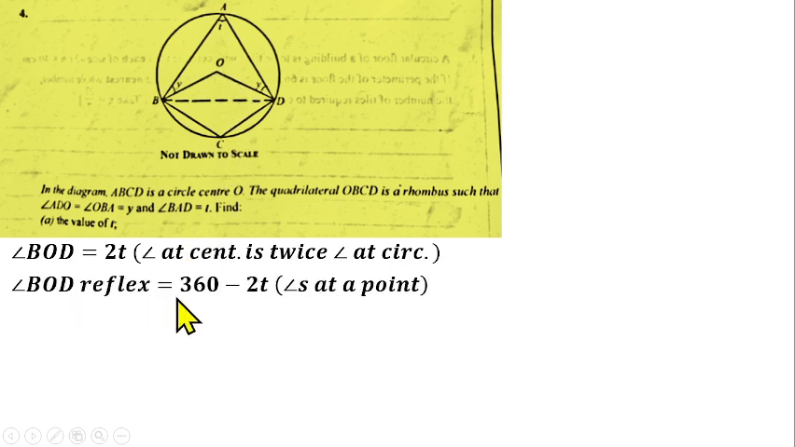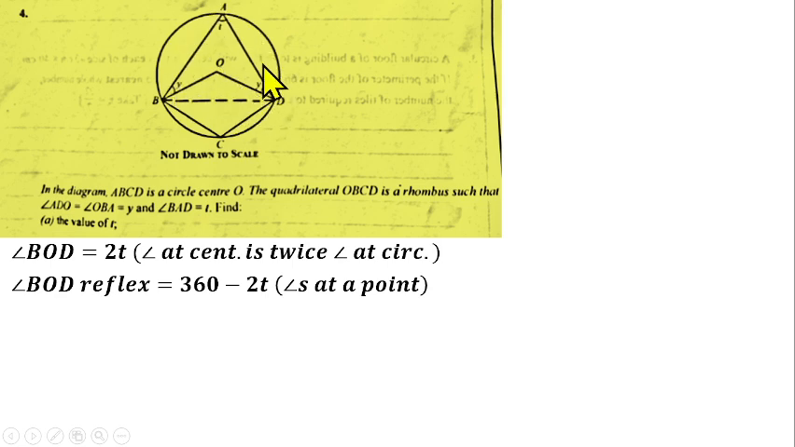So angle BOD reflex will be 360 degrees minus BOD, which is 2T. So you have 360 minus 2T, and that will give us angle BOD reflex. The reason being angles at a point. Then from there, we know that this ABOD diagram is a quadrilateral.